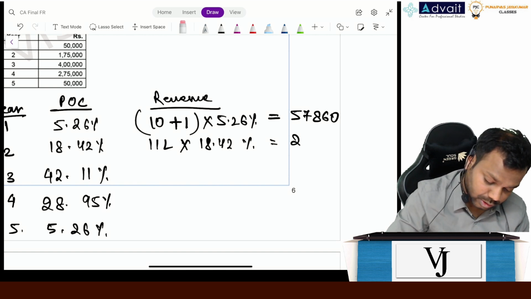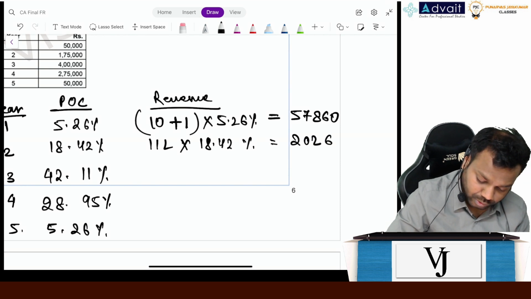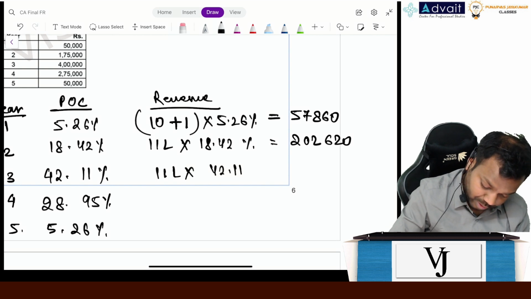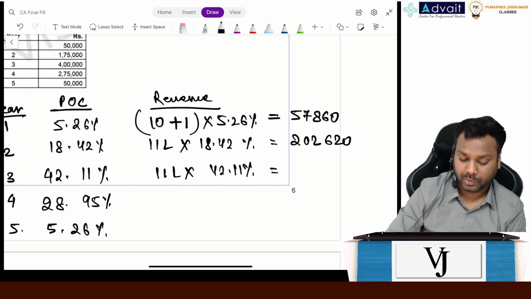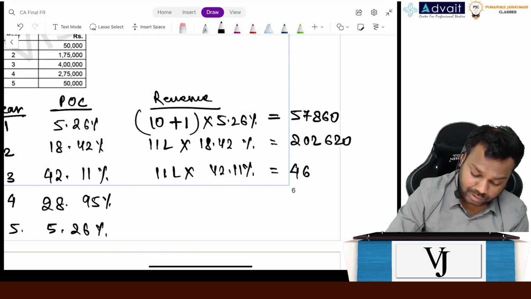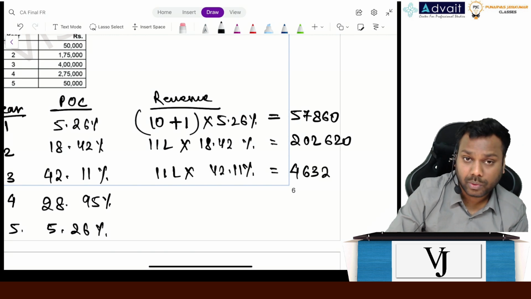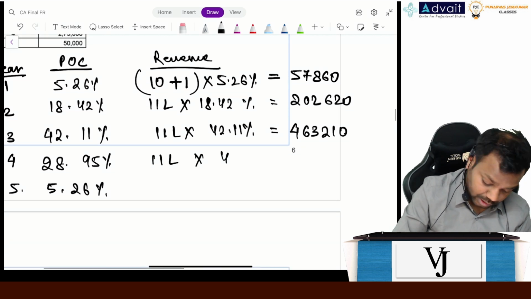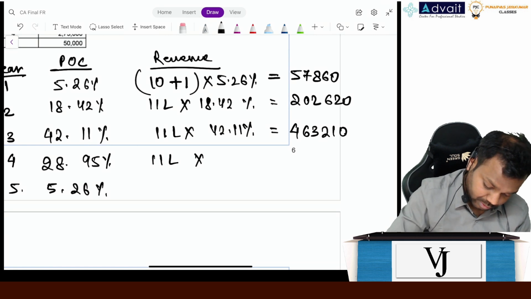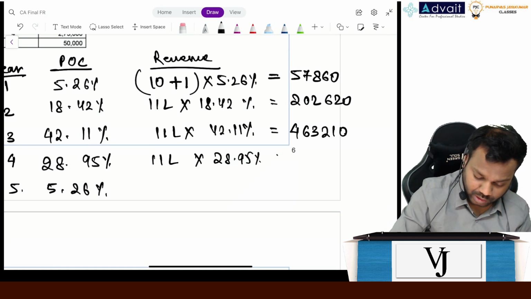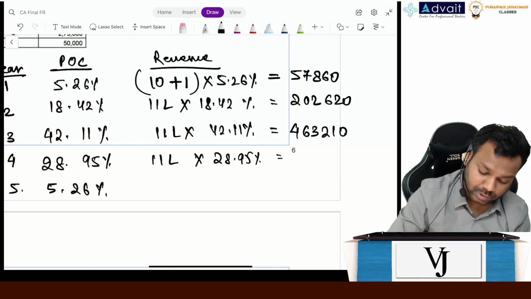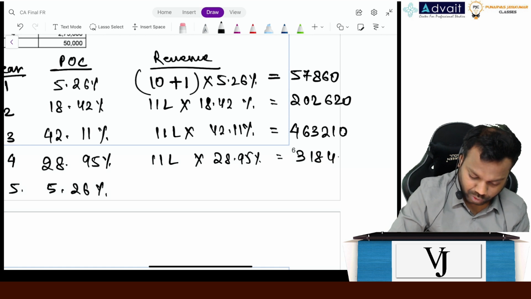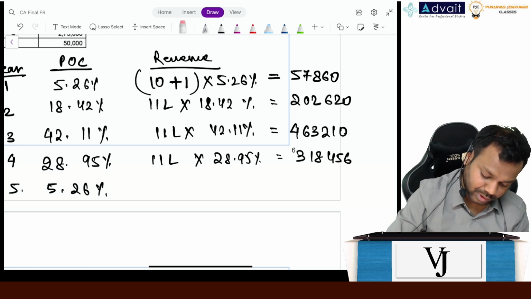Okay, 202,620. Third year, 11 lakh multiplied by 42.11 percentage is how much? 4 lakh 63,210. Now fourth year, 28.95%. Just a minute, 28.95. How much? How come 4 lakh? It will be 3 lakh 18,450. Now let's stop here.